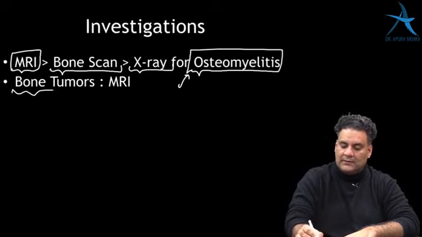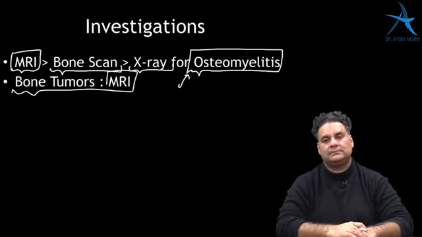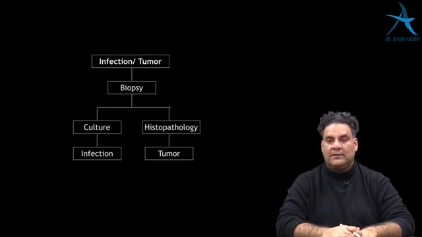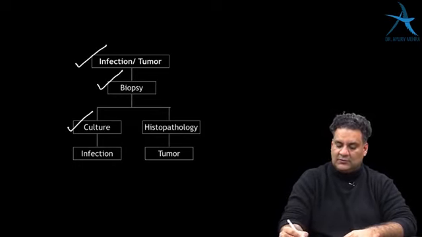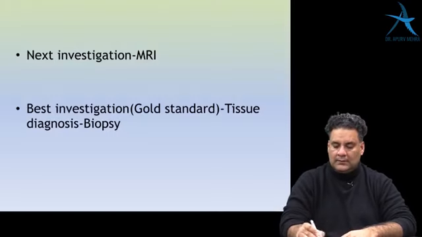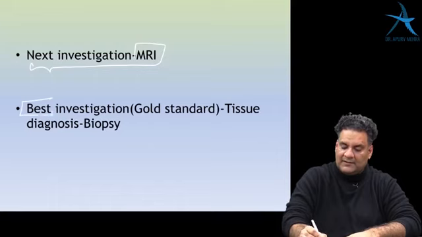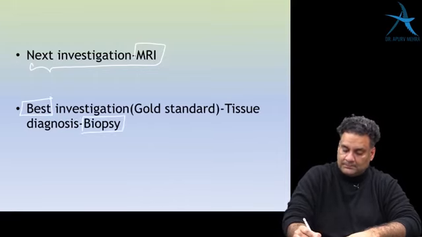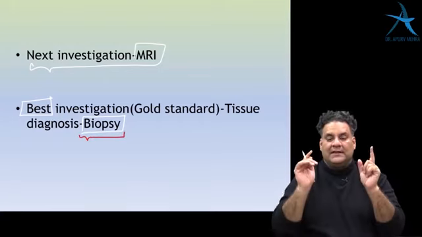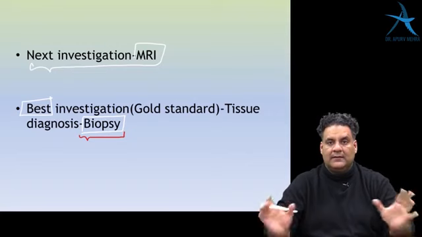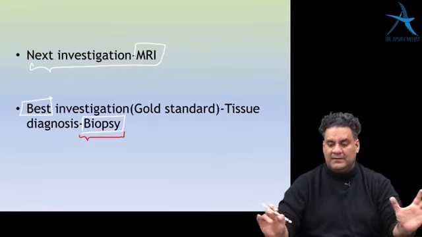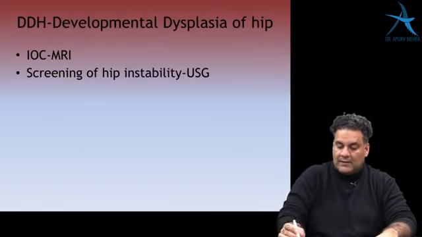For bone tumors, we usually do an MRI. This is what you should remember. For infections and tumors, do a tissue diagnosis: culture for infection, histopath for tumors. The next investigation in orthopedics is MRI, but the best investigation is always the biopsy or tissue diagnosis. Best is biopsy. B for best, B for biopsy, the gold standard.